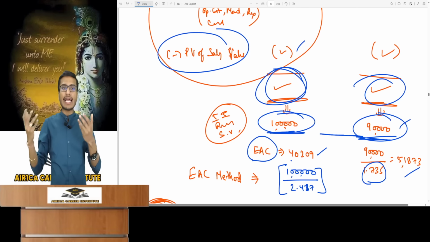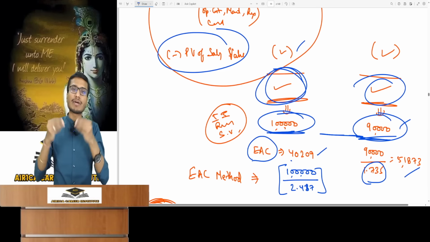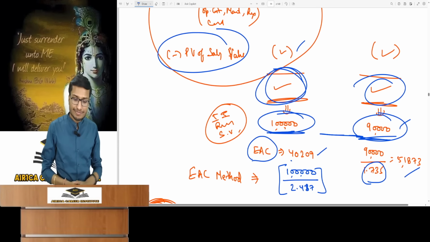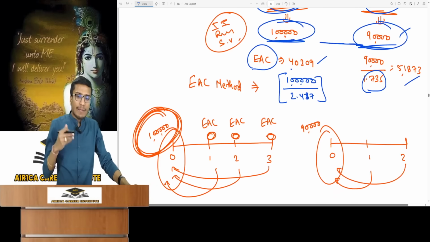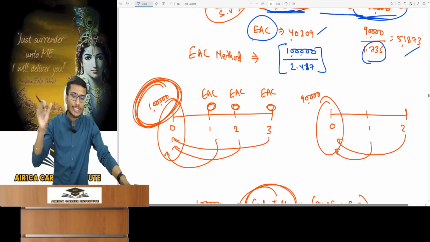Similarly for machine B, if I spend 90,000 on it today, I won't have to spend anything on it for its entire life. This much should be clear to you. Now I want to find out, since my decision making involves assets with distinct useful lives, each machine's annual expense, like installments.